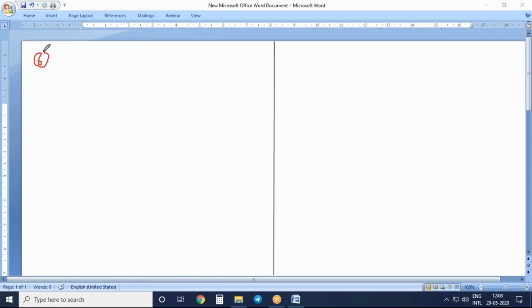So problem number 6. Now first let us write the given things here. Small p is equal to 9 by 10, which means 0.9.